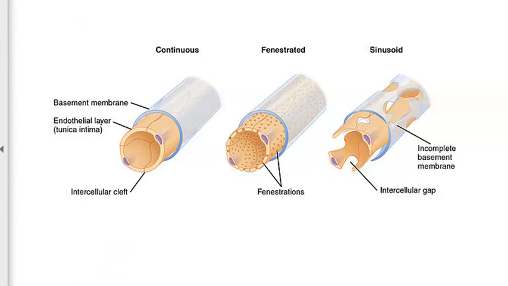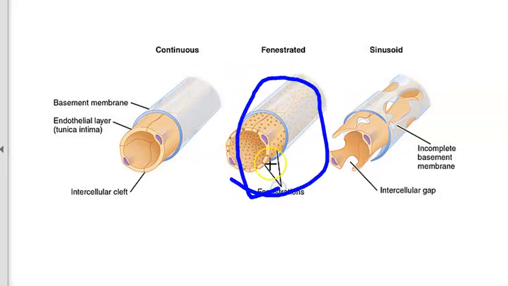Slightly difficult, I think, to understand, but you should know that there are two types of capillaries. That is the continuous and the fenestrated. Continuous, you can see here, there are no fenestrations. The fenestrated, where will you see? You want some things to come out of it and get filtered, right? This is what you will see in the renal glomeruli or intestinal mucosa. They allow passage across their walls for slightly larger molecules, okay?